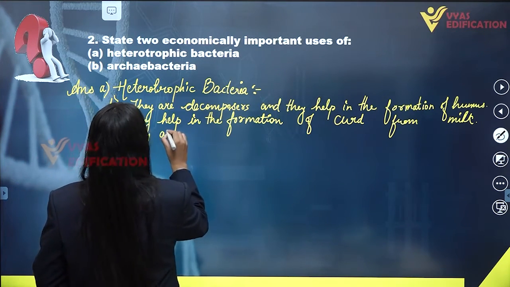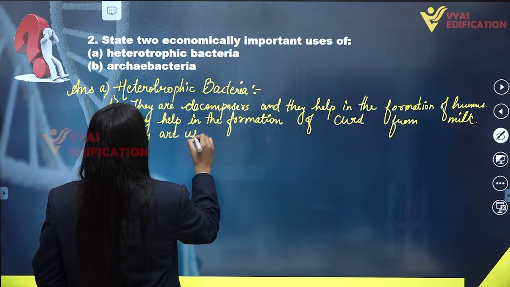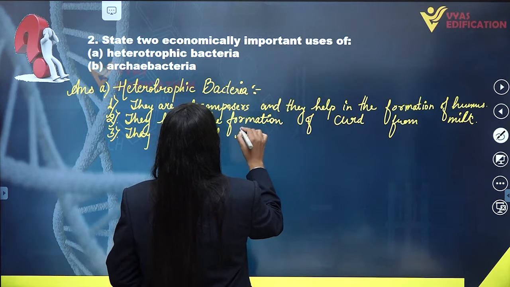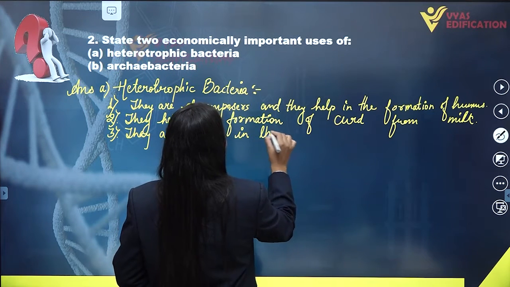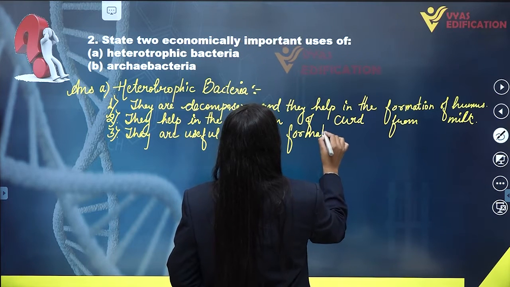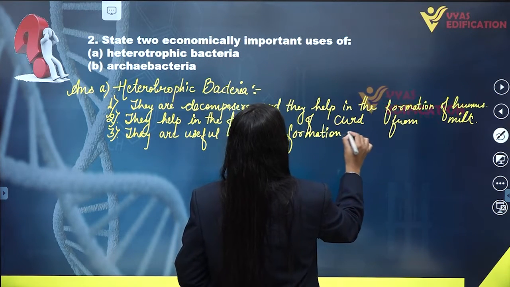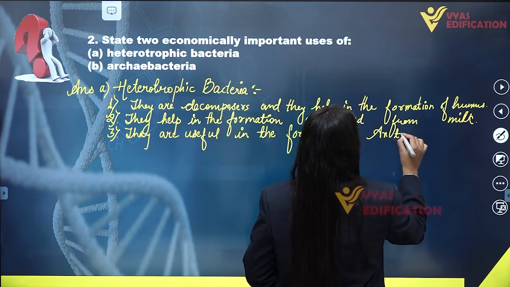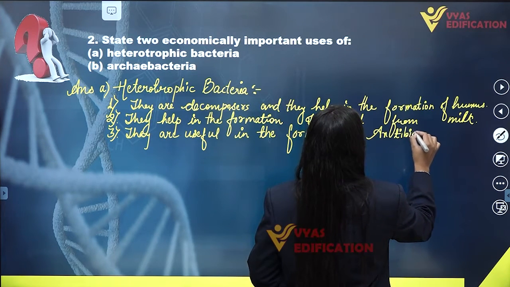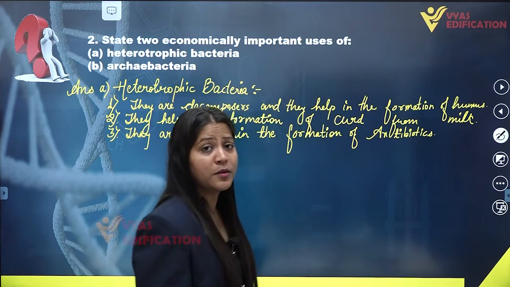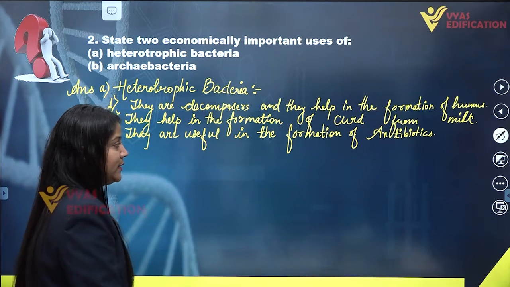They are useful in the formation of antibiotics, which can be obtained from some of the species of bacteria.